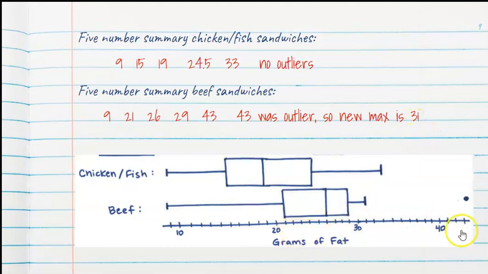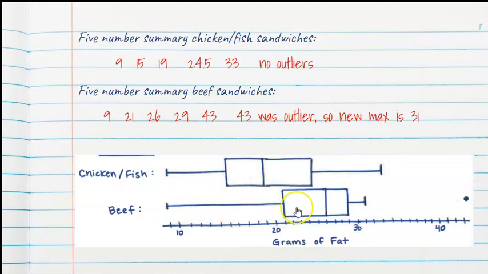So here I've constructed a parallel box plot. They're stacked on top of each other. You can see my x-axis is scaled and labeled, and over here on the right, where usually is the vertical, I've labeled which distribution is which. Remember, the box is Q1 to Q3. So 15 to 24 and a half made up my box here with the chicken and fish. The median is the line in the middle. The minimum is the 9 down here, and the maximum, since there's no outliers, is the 33. So I draw my whiskers out there.